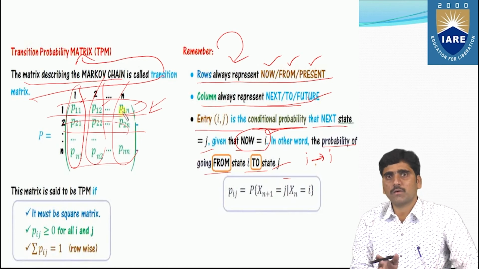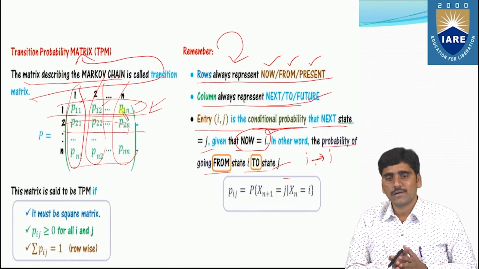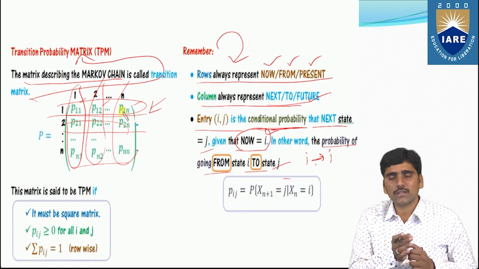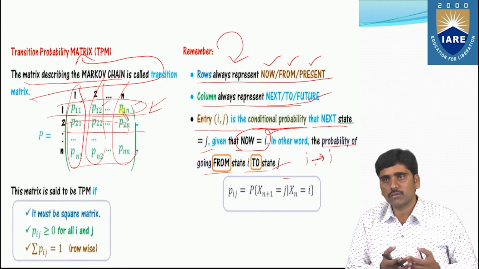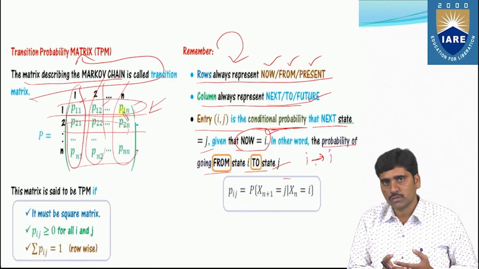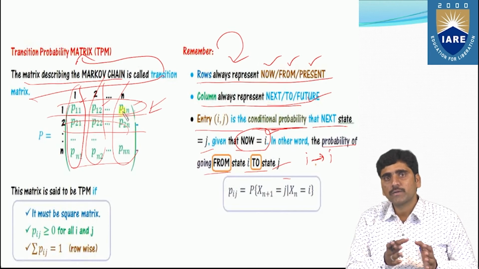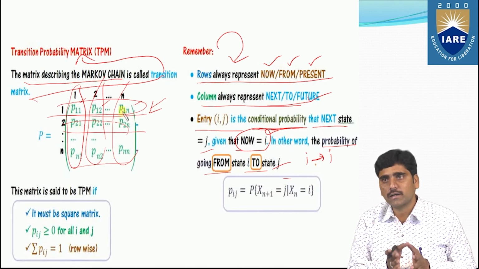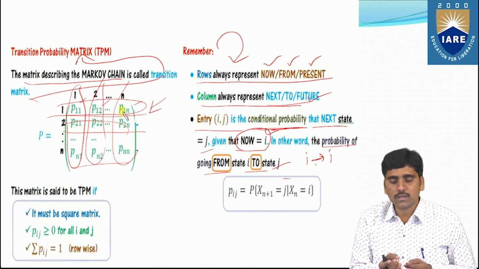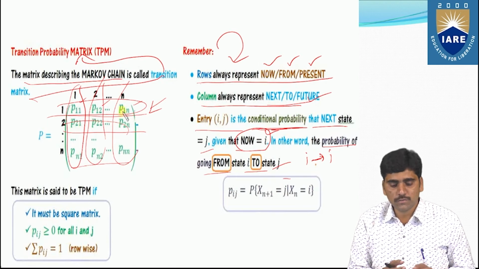It contains all the states and the transitions along with the probability values, in the rows and the columns of this matrix.